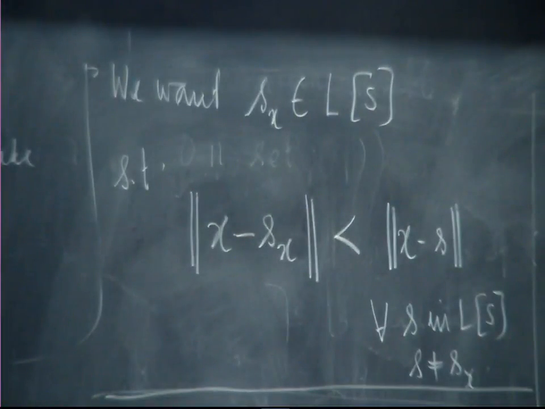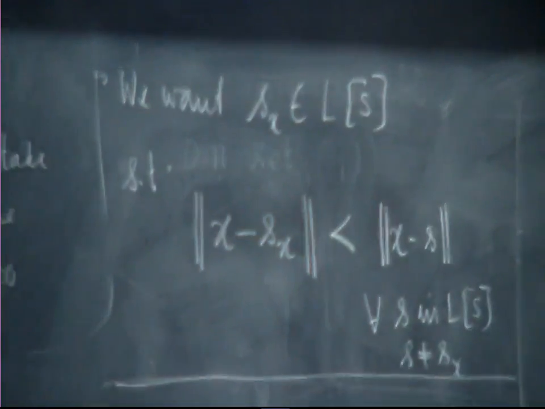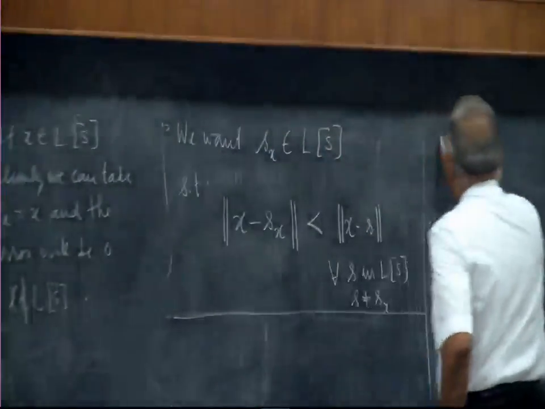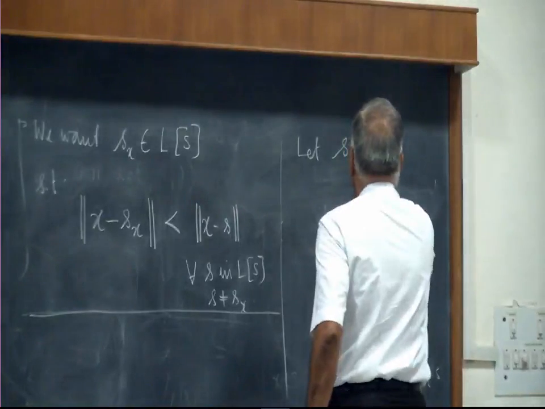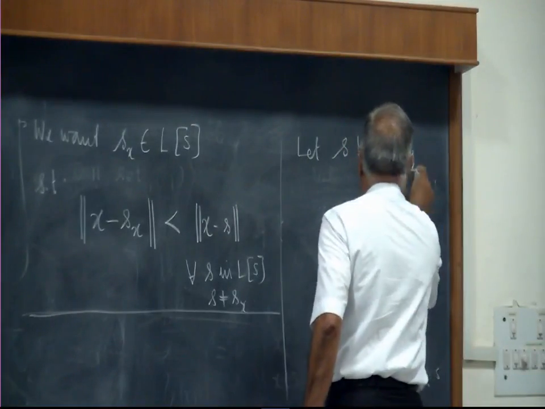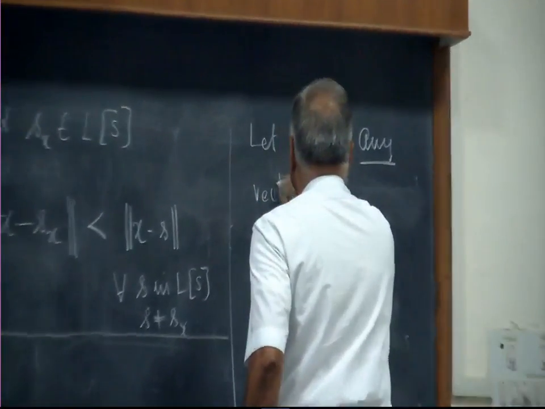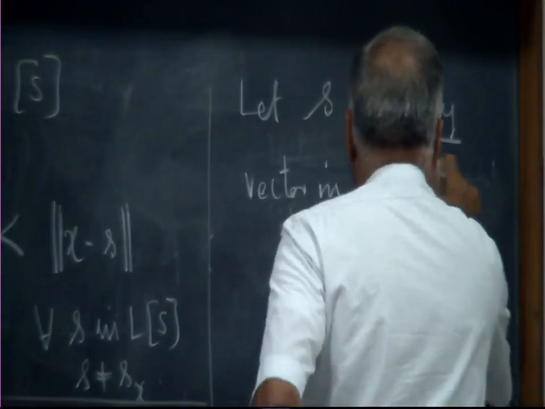So, what we will do is take anybody from Ls, calculate what is the error, and see how to minimize that. So, let s be any vector in Ls.